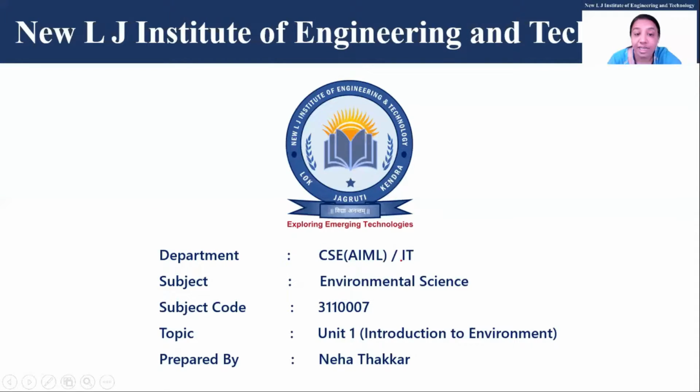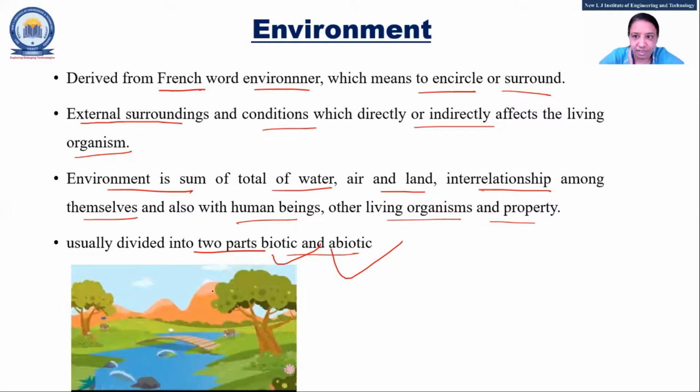The surroundings in which a living being, plant or animal, can survive and operate. It's a surrounding in which some living organisms are also there, like the plants and all. That is nothing but the environment. So it is to be divided into parts that we have seen about it. I will ask only to write about it. Correct, it's nothing but surrounding.